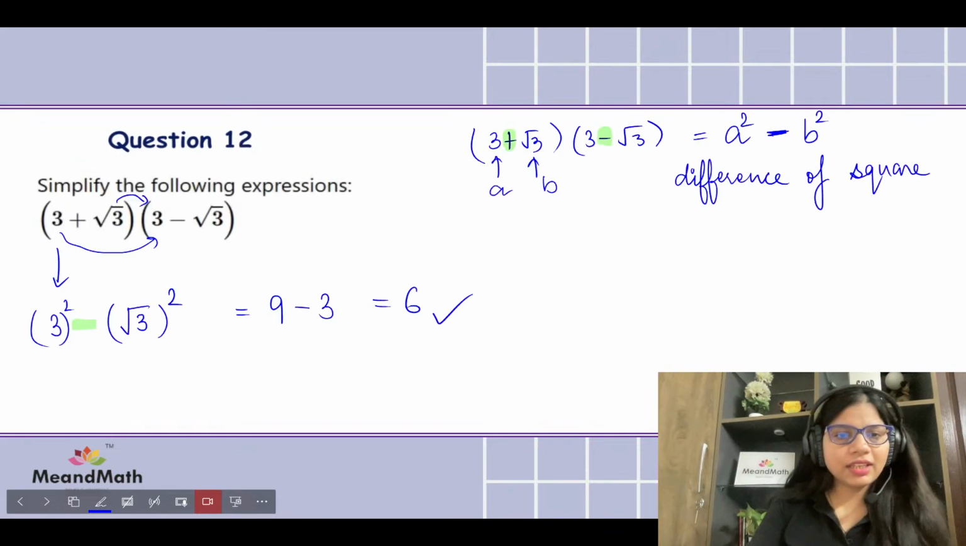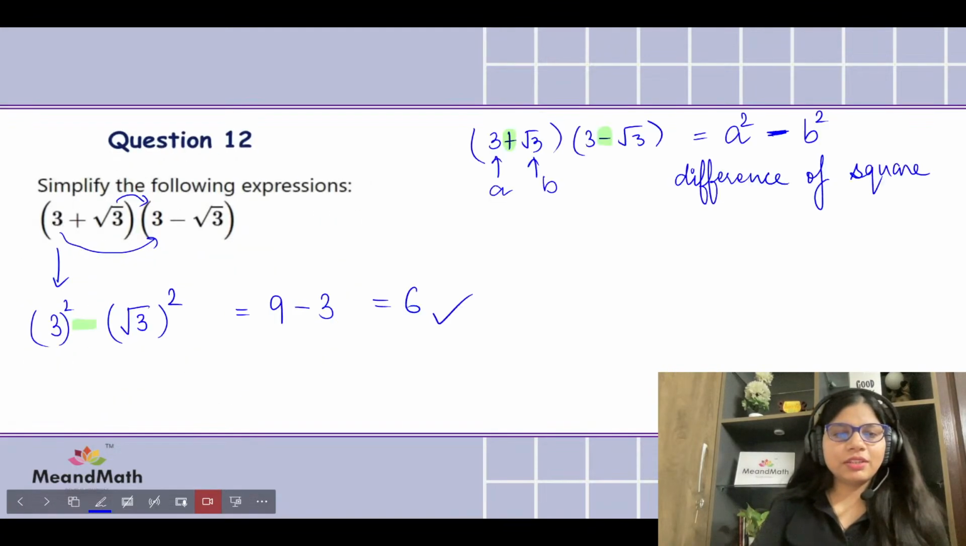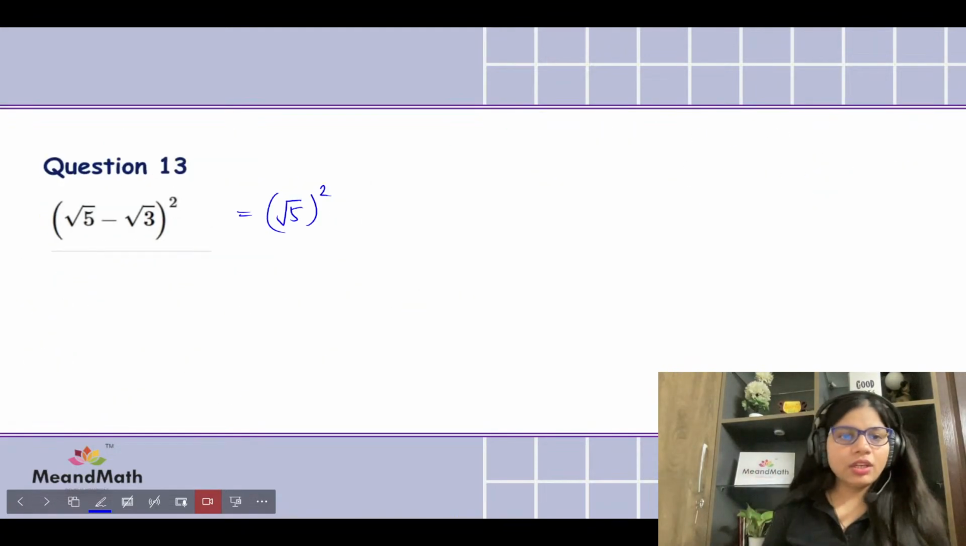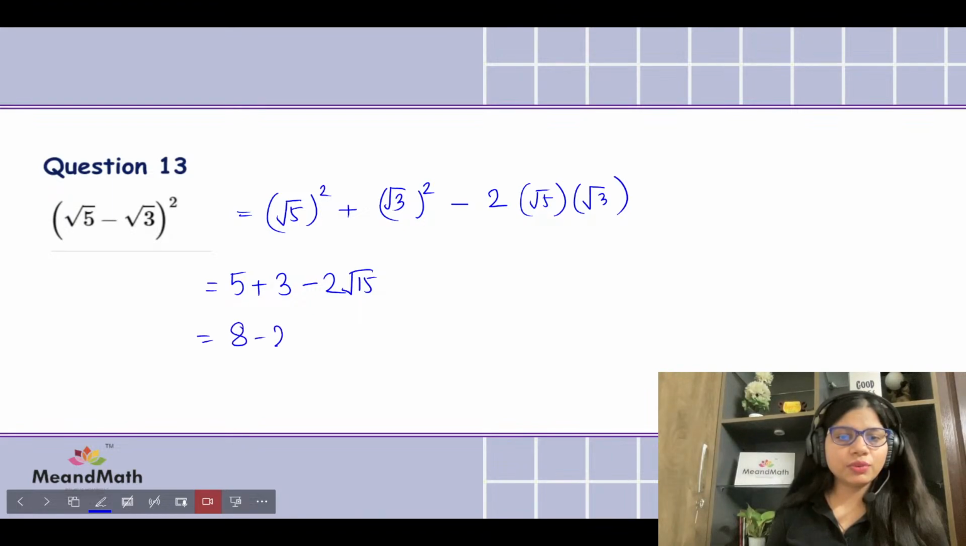I just want to see, did I miss anything there? Oh, that is fine. I thought I missed the minus sign. So I've expanded this plus expanding this. The last one is 2 root 5 root 3. Multiplying them together, that is going to give us 5 plus 3 minus 2 root 15. That gives us 8 minus 2 root 15.